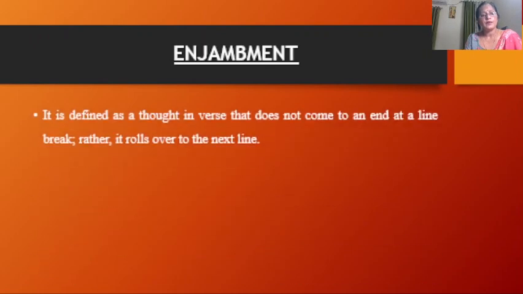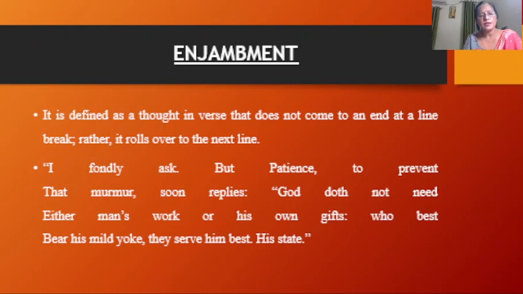Enjambment. Enjambment is defined as a thought in the verse that does not come to an end at the line break. Rather, it rolls over to the next line. Look at the example of enjambment. I fondly ask, but patience to prevent. Right? The idea is not completed at the line break, so the line is enjambed. Clear? An idea moves to the next line.